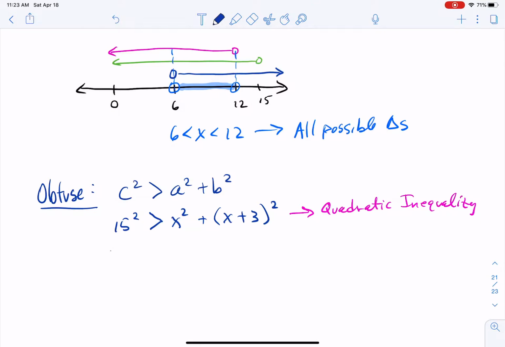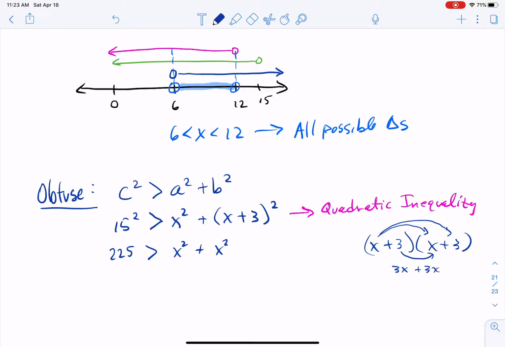So on the left-hand side, we got 225, supposed to be greater than x squared plus, and now when I expand this x plus 3 out, it's FOILing x plus 3 times x plus 3. When I multiply the first terms together, I get x squared. X times 3 would be a 3x, but also whenever I do the inside terms, I get another 3x. Adding those together, I get 6x.